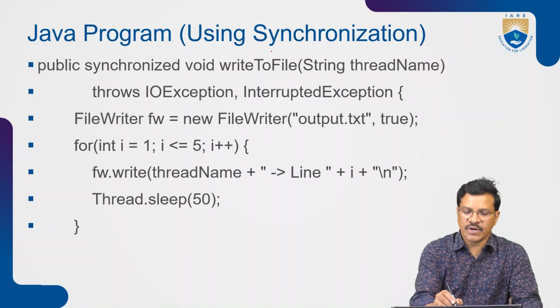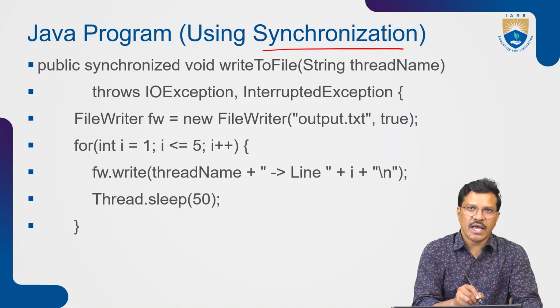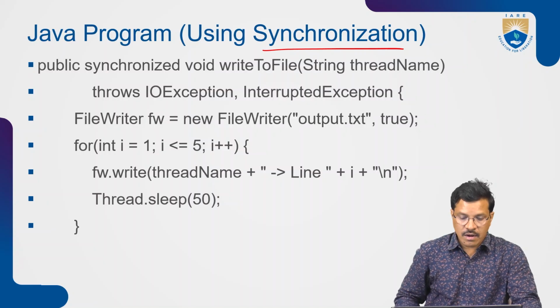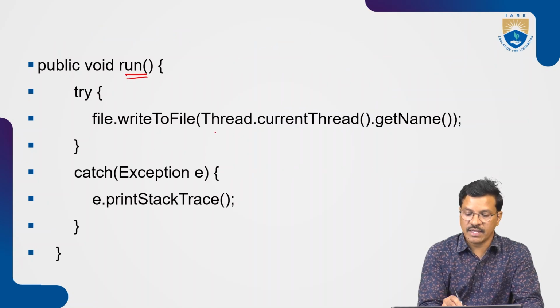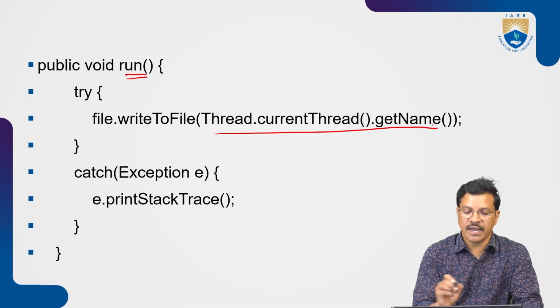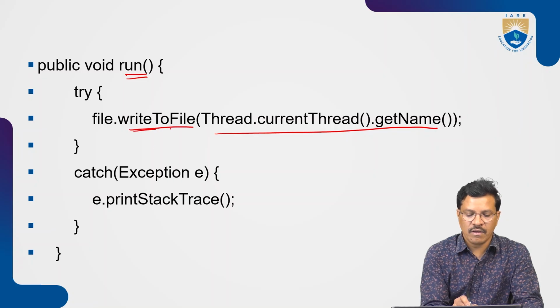So when we use synchronization, again I am showing the partial code here. In the run method, I want to run Thread.currentThread().getName(). So using the calling method, my method name is writeToFile. So I call this method, file.writeToFile.